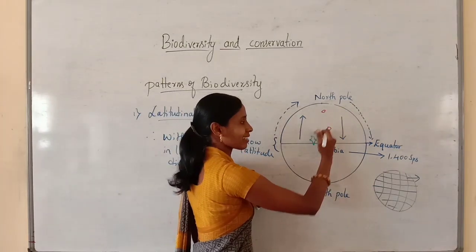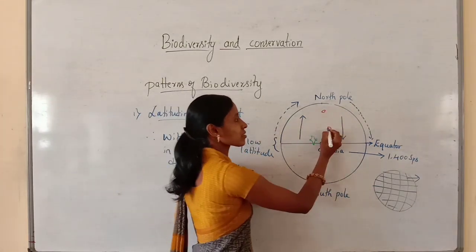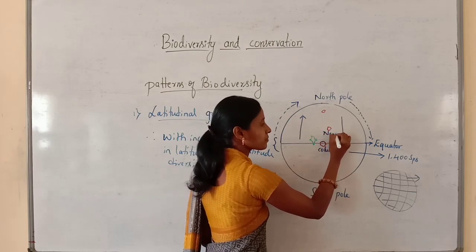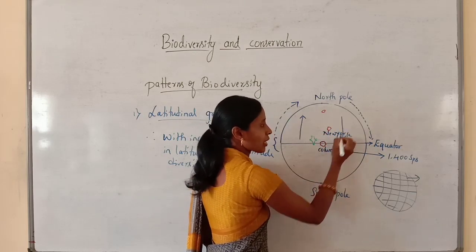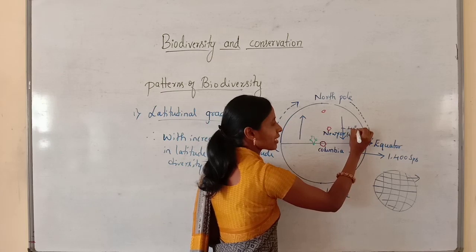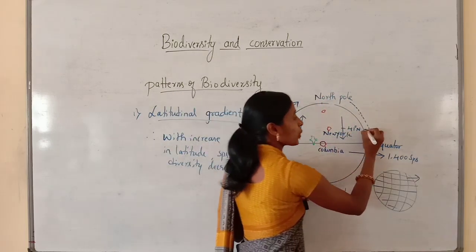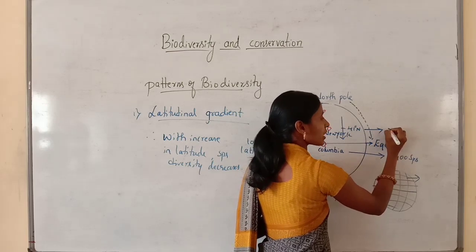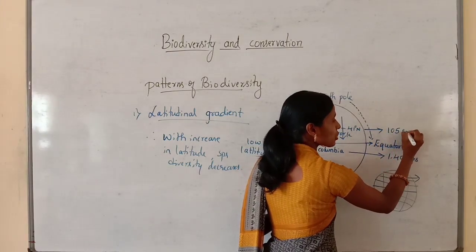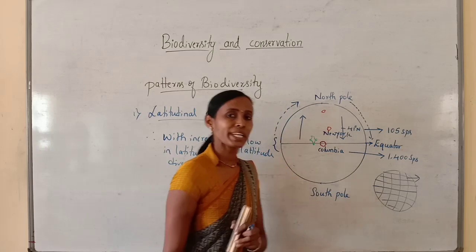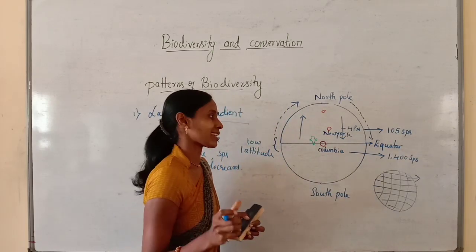When we move to the higher latitude, so this is New York. New York is located at 41 degree north, so towards the North Pole, which contains only 105 species of birds. I am considering bird species only as an example.